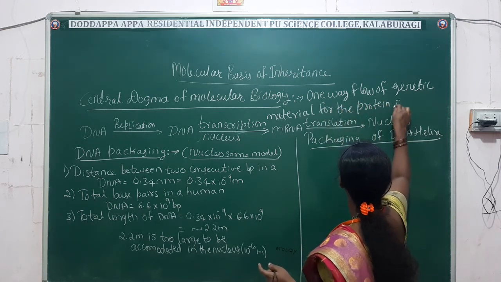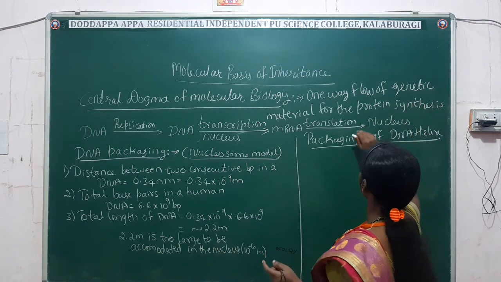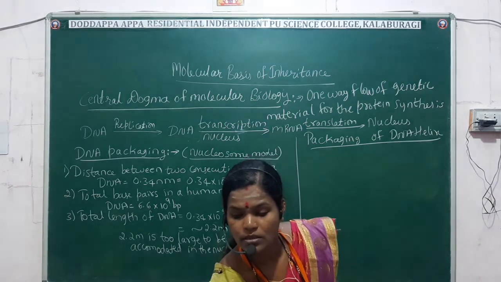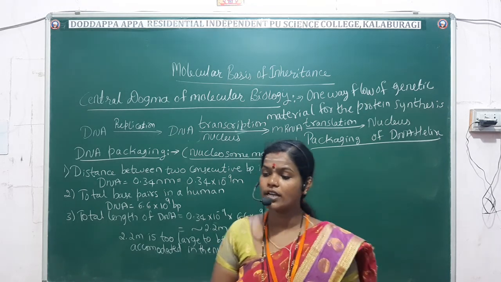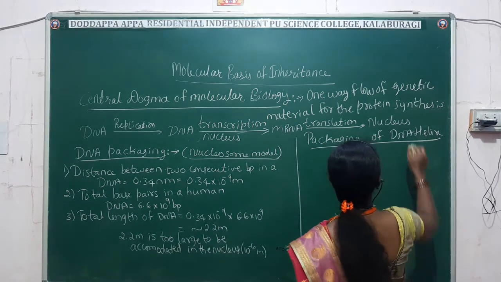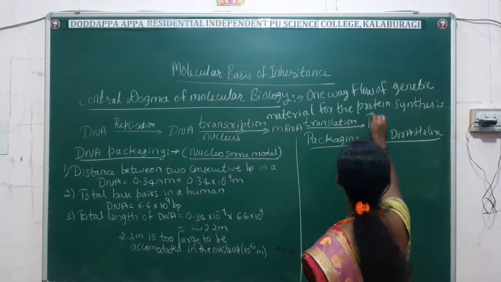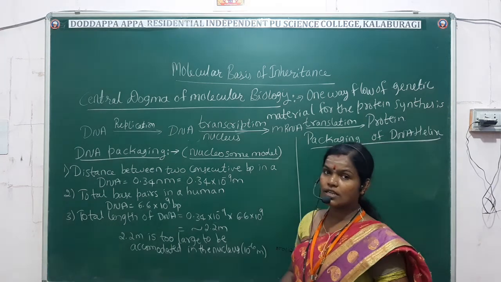So at the end we have to see the process of protein synthesis. It is the one-way flow of genetic material for the mechanism of protein synthesis. So here we have to write protein. Good. That is the central dogma.